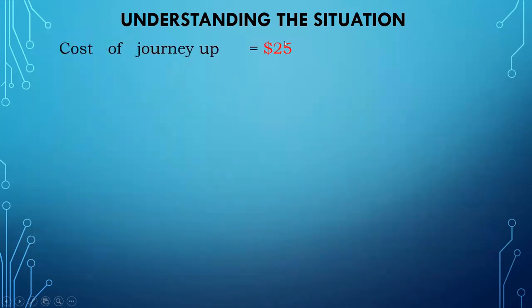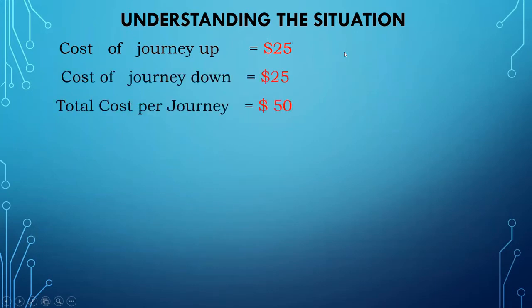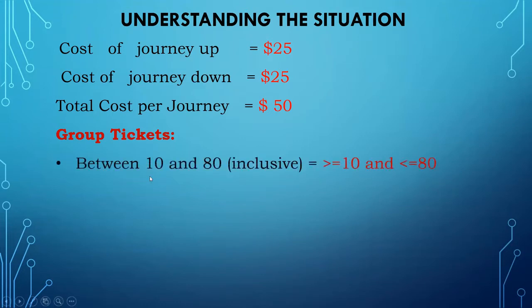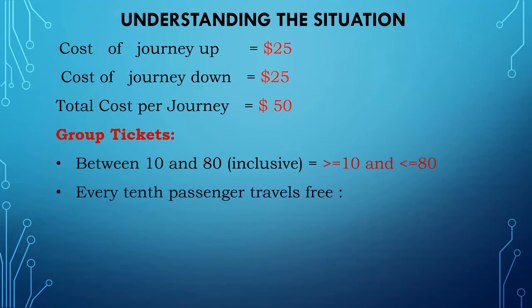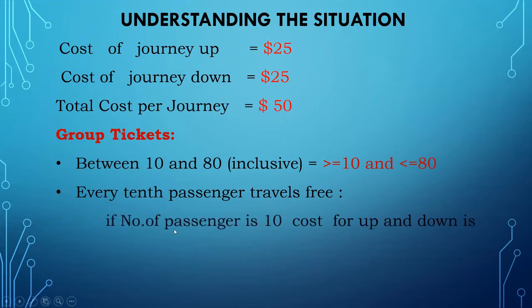Cost. We already explained that the cost of the journey up is $25 and the cost of the down journey is $25. So the total cost per journey is $50, and we have to keep it in that. And group tickets, how they are calculated. They clearly said between 10 and 80 inclusive, meaning if the number of tickets you are purchasing is greater than or equal to 10 and less than or equal to 80, we can apply every 10th passenger travels free. For example, if the number of passengers is 10, they have to pay for only 9 into 50, 450 only.